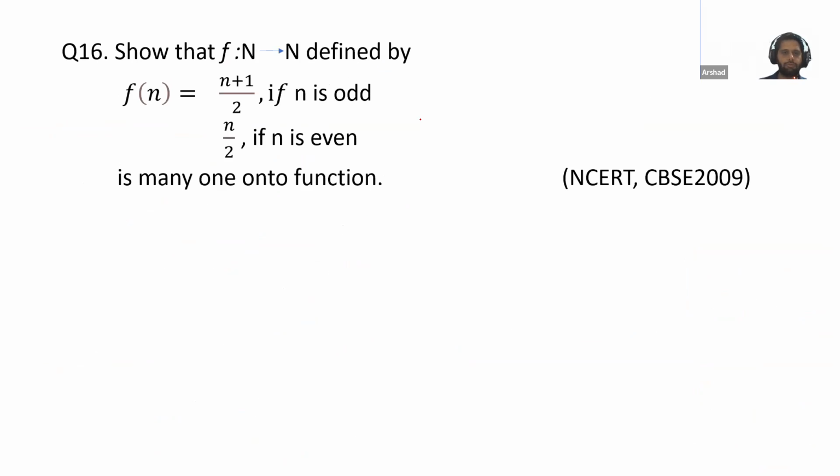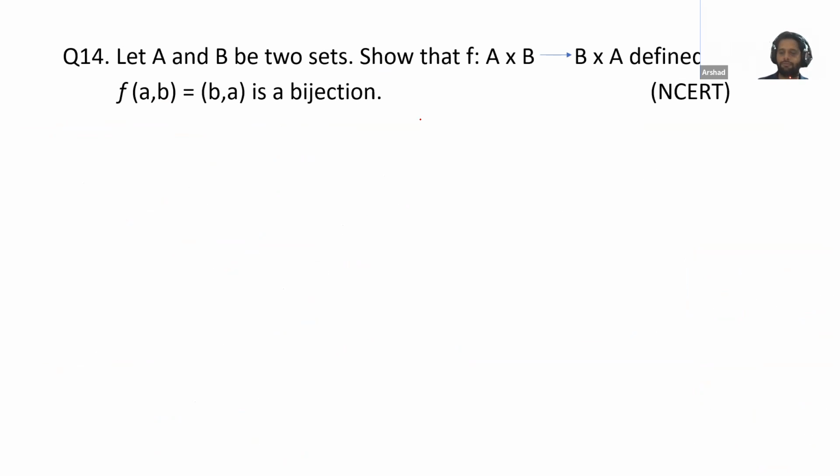Okay, so we have only 2 questions left. Please check here for the 14th. We need to prove that this is a bijection. Now, what is the function? The function is from A cross B to B cross A. So in place of a single set, they have given a Cartesian product. And this is the function.